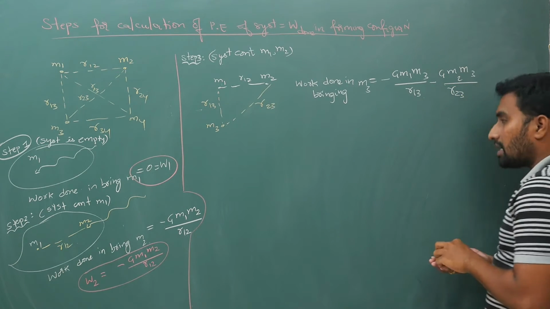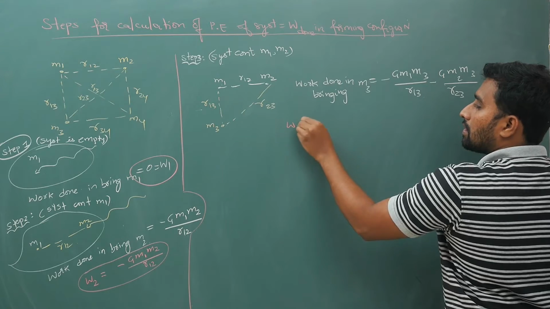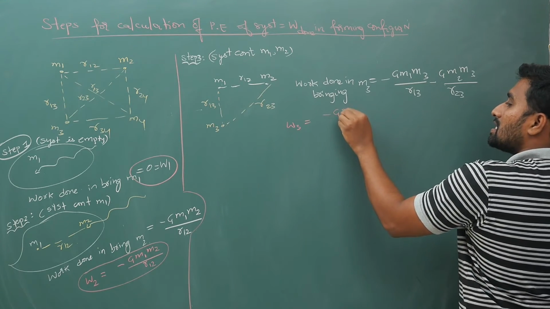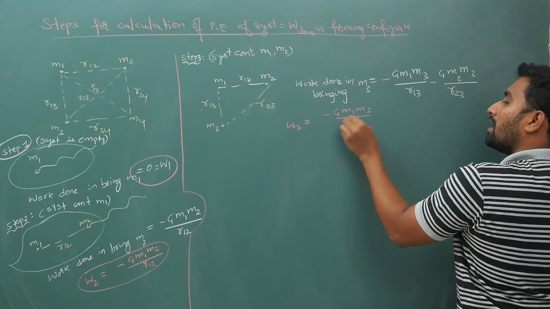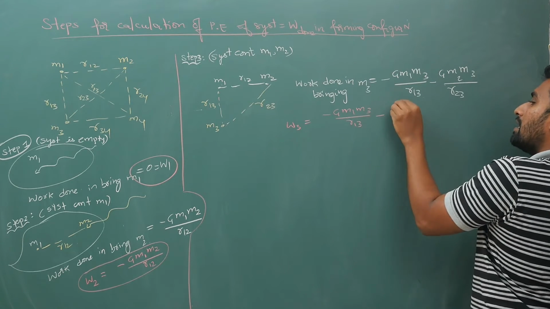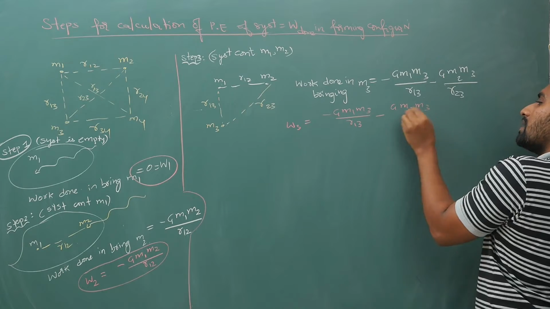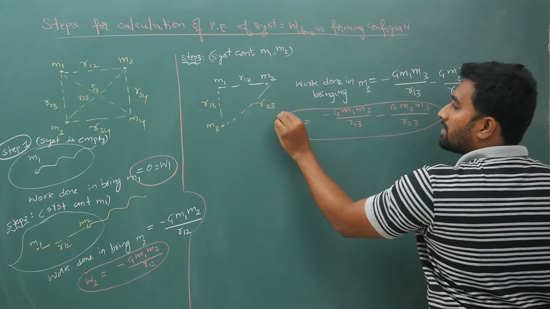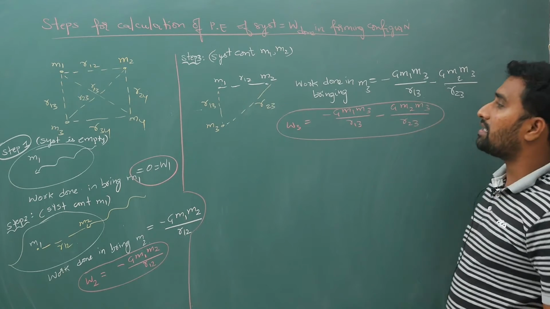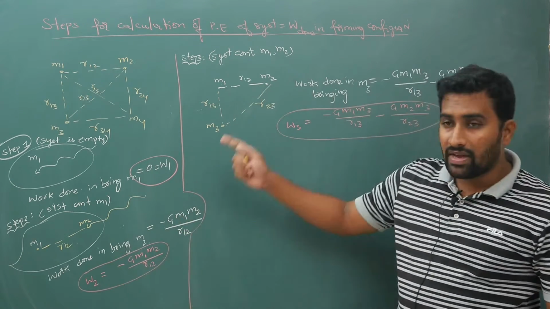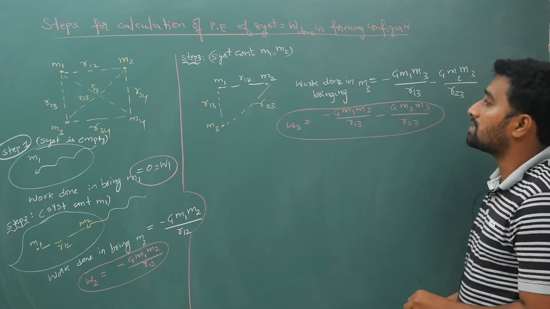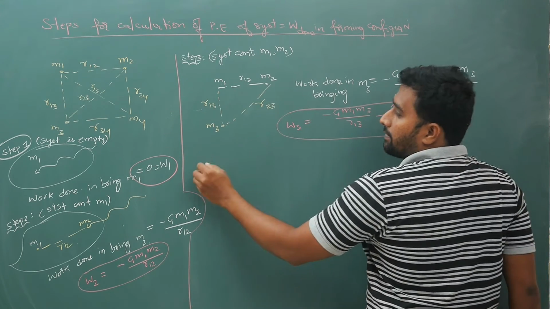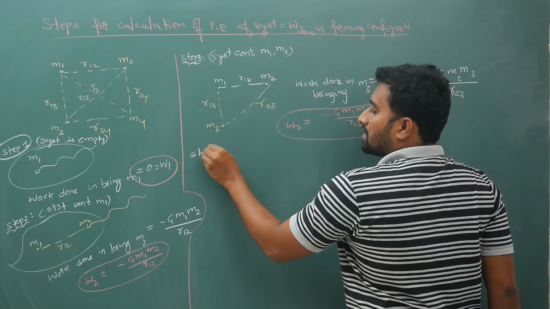So your work done W3 will be minus G m1 m3 by r13 minus G m2 m3 by r23. Please do not write G m1 m2 by r12, that was in bringing m2, and we have already brought m2 into the system. Next, we have now brought m3. Now the last step is step 4.